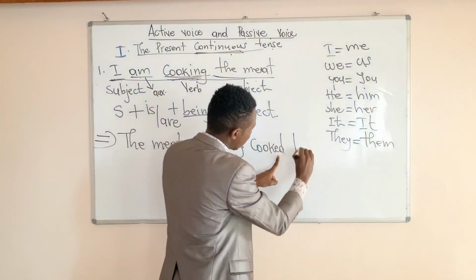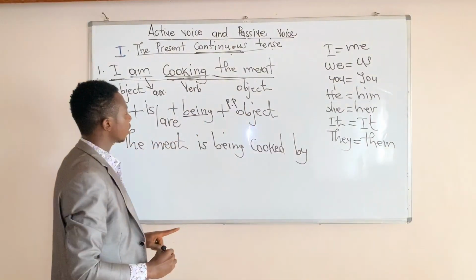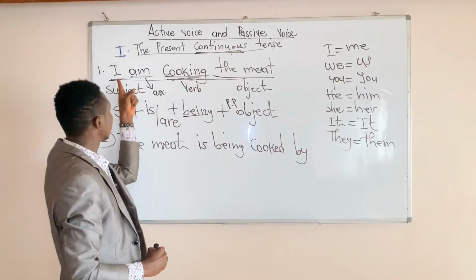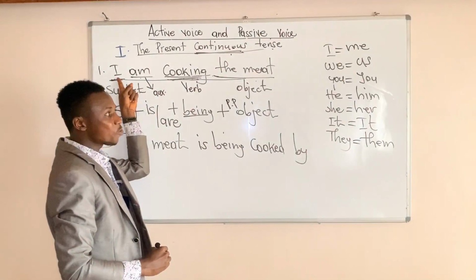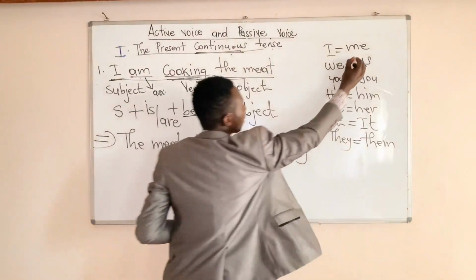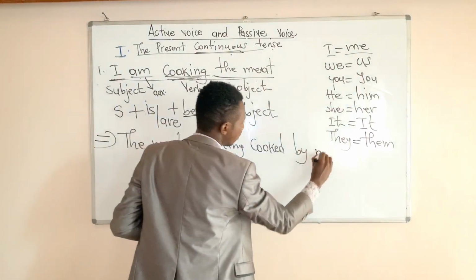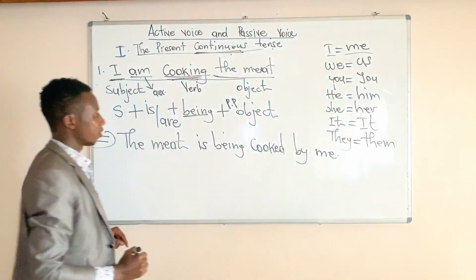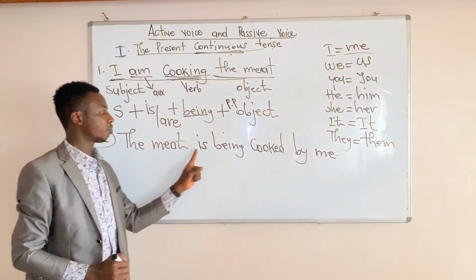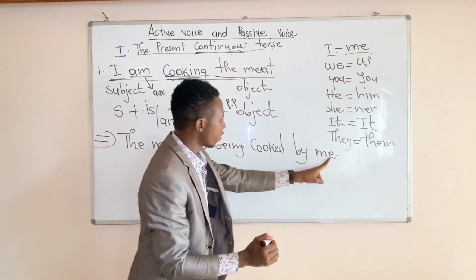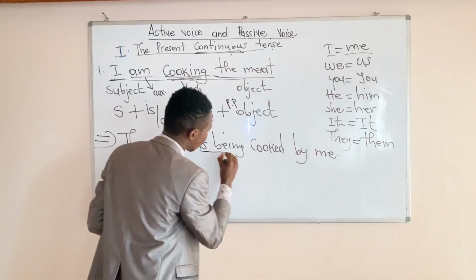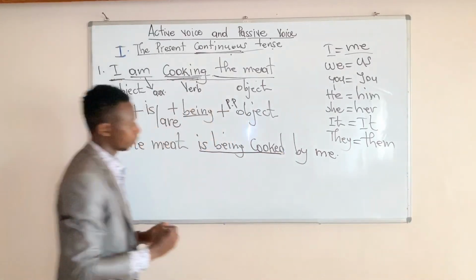By who? What's our subject? By I or me? You say me. As I told you, I changes to me. You can't say by I, but you say by me. So now read: the meat is being cooked by me. Let's underline here: is being cooked.